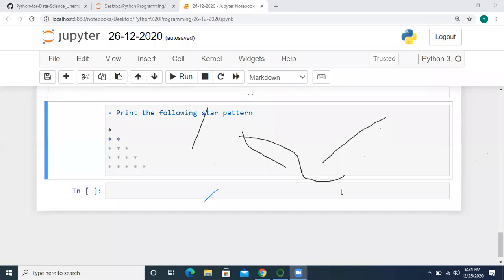So I think it is not the correct answer. You have done it wrong, I think.